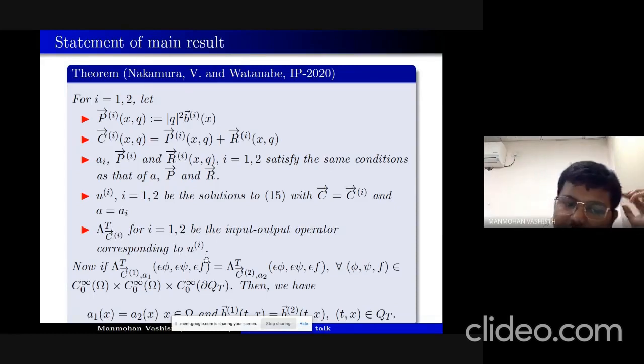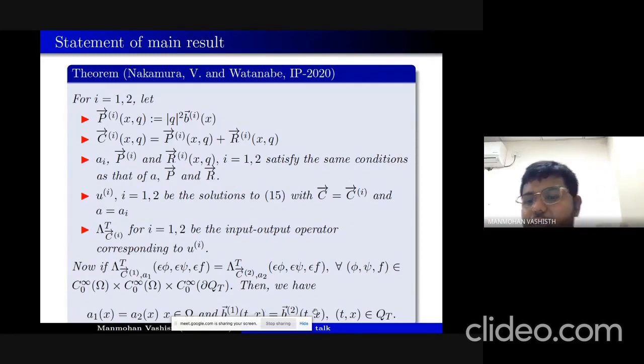Now the question is, suppose we are given lambda t C1 A1 equal to lambda t C2 A2 for any phi, psi, f belonging to this set, then we will have A1 equal to A2 and B1 equal to B2. So this is the uniqueness result which we have obtained.